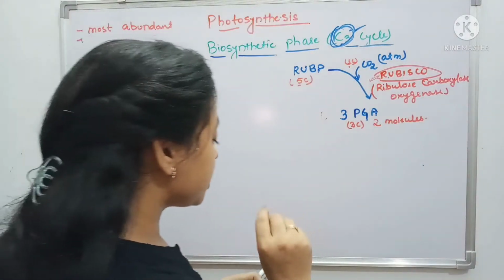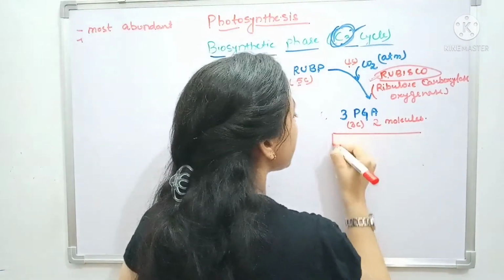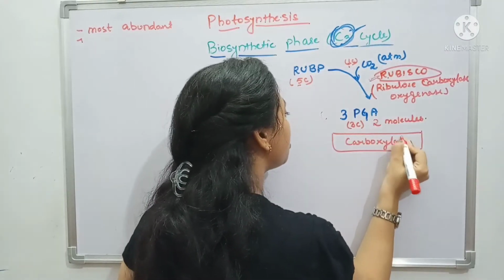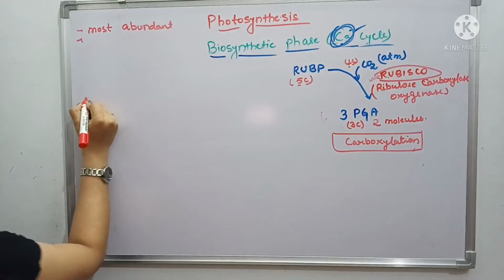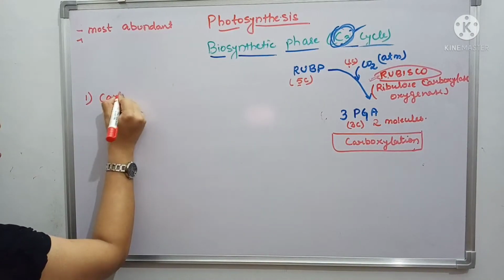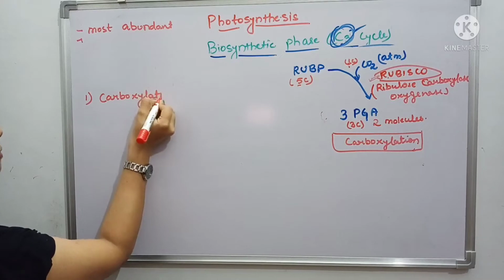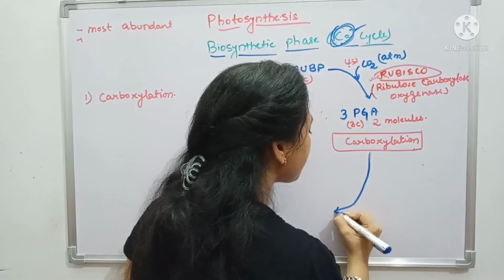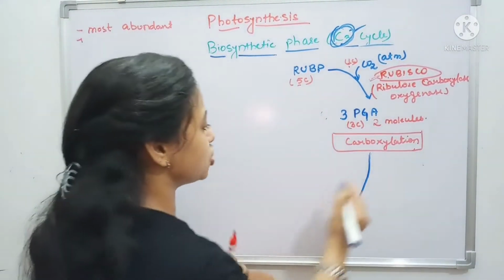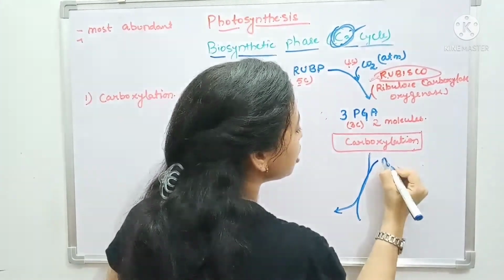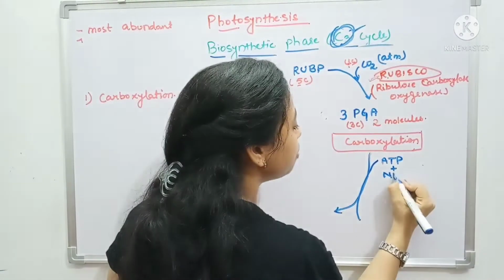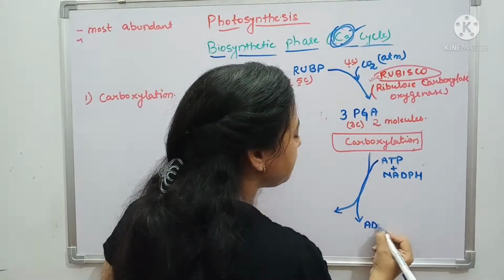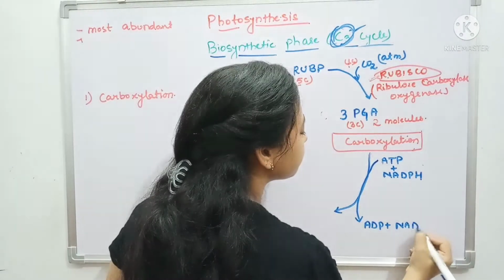Clear? This is the first step called the carboxylation. The fixation of CO2 is known as the carboxylation. So the first step of Calvin cycle is the carboxylation. Now this molecule utilizes some ATP as well as the NADPH. So they use 1 molecule of ATP and 1 molecule of NADPH, which are reduced into ADP and NADP.